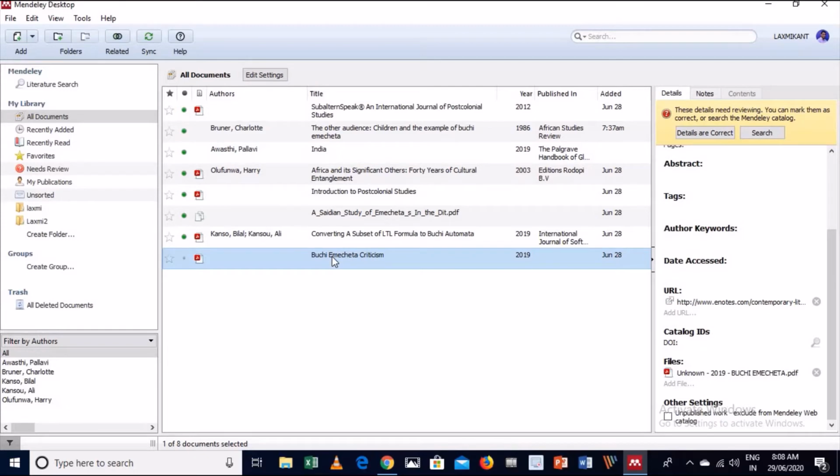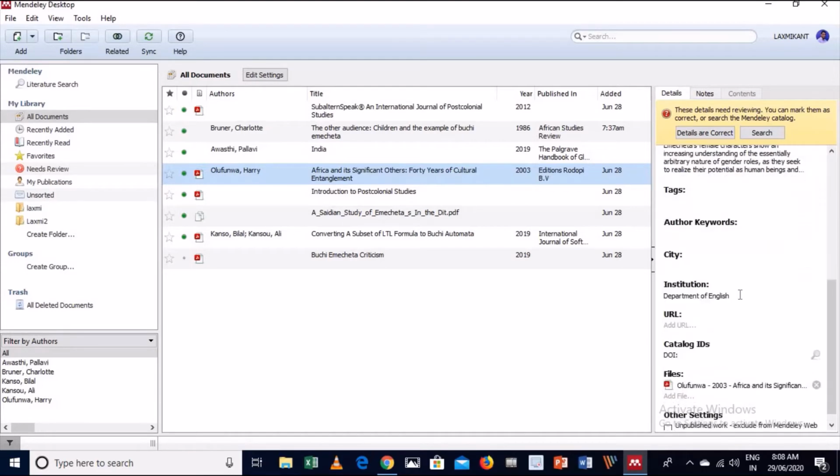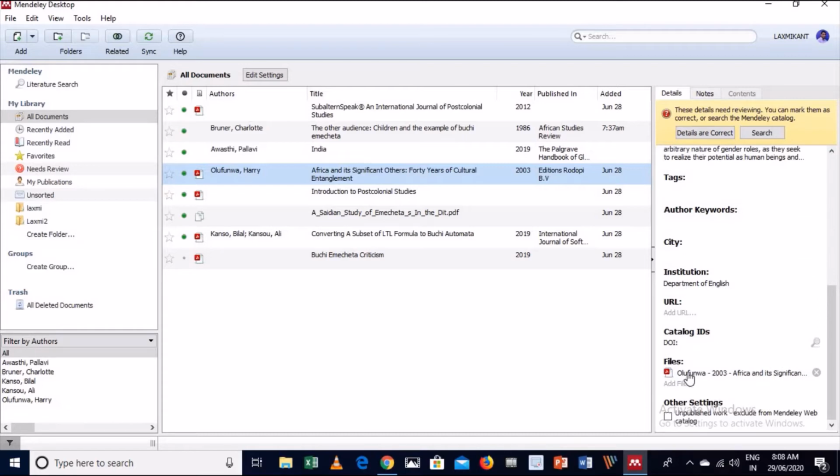For example, suppose I have chosen this file. This work is a report, and this is the year it was published or written, these are the page numbers, this is the abstract, and these are the options which you can add.